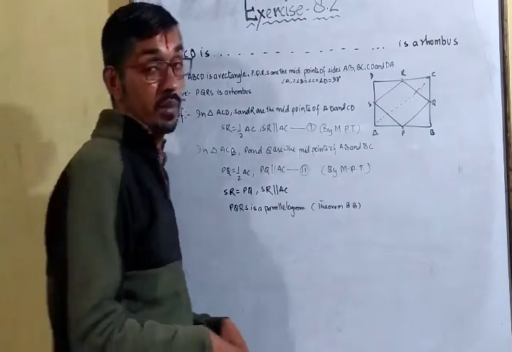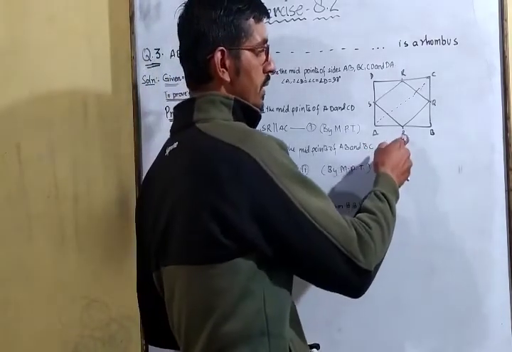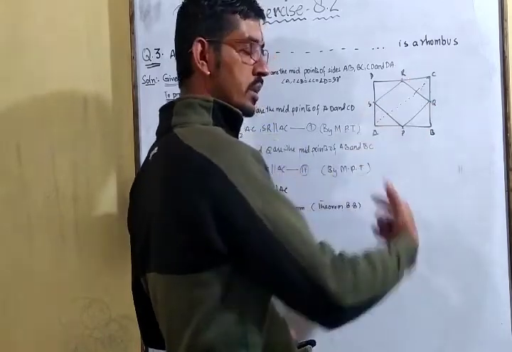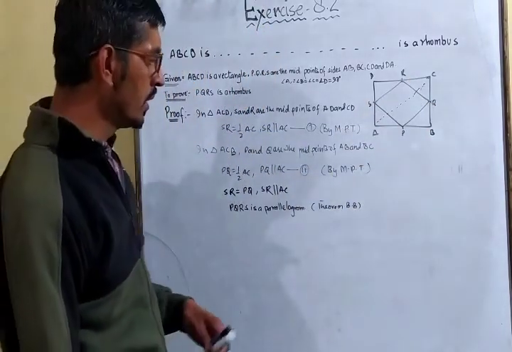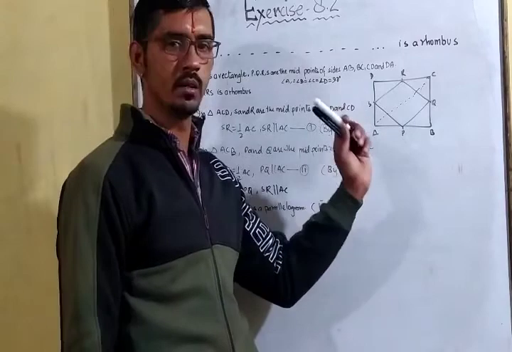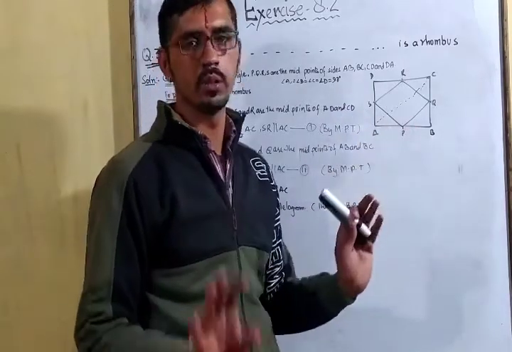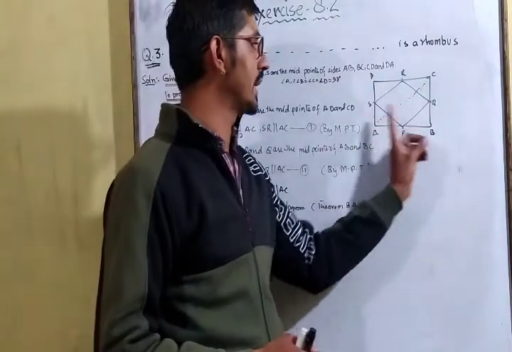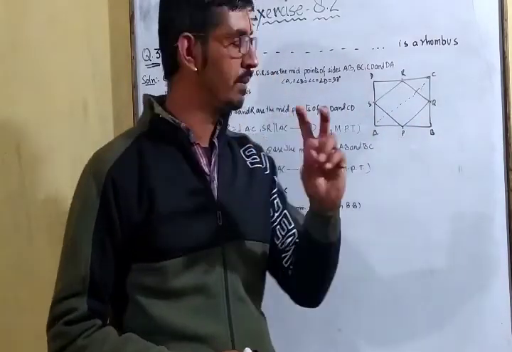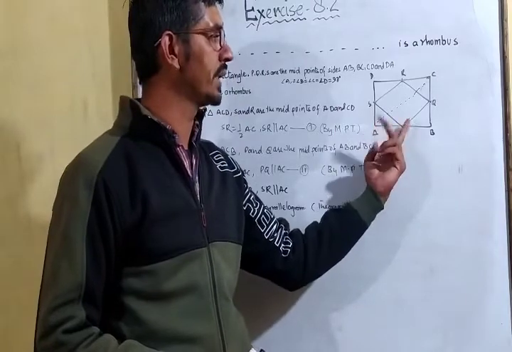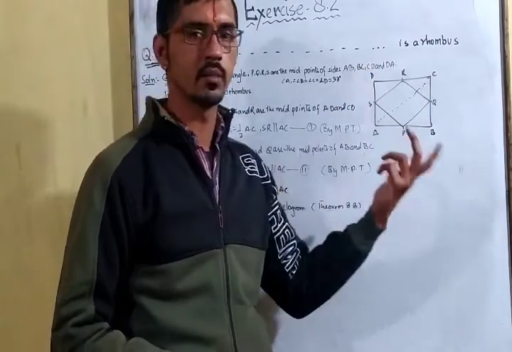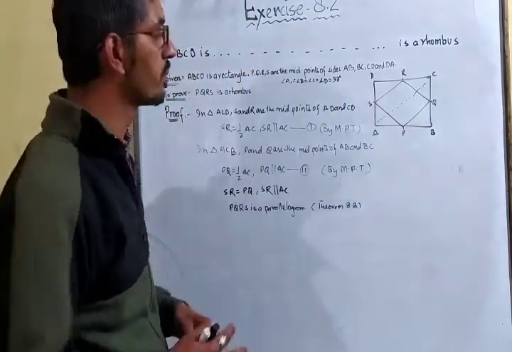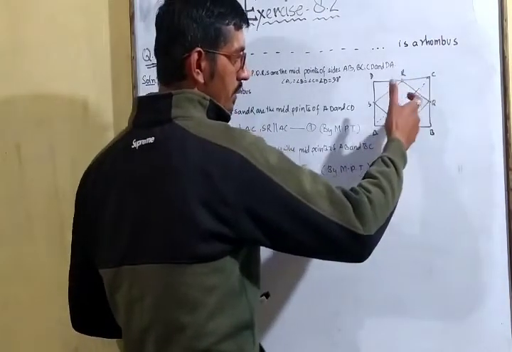Now what we have to prove is that SP equals PQ equals QR equals RS. Now we have proved it is a parallelogram, so opposite sides are equal to each other. Now if we prove any two adjacent sides equal, then we can easily say that all sides are equal to each other. Opposite sides will be equal because it is a parallelogram.